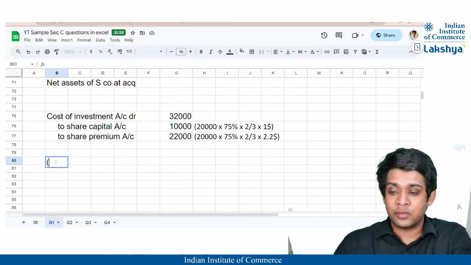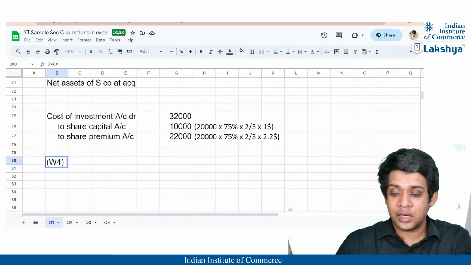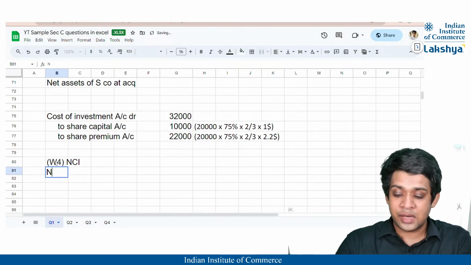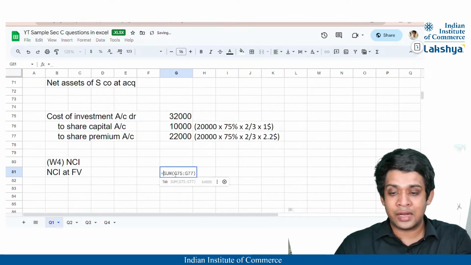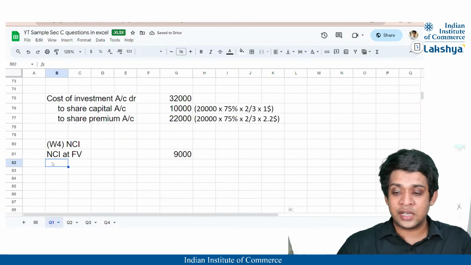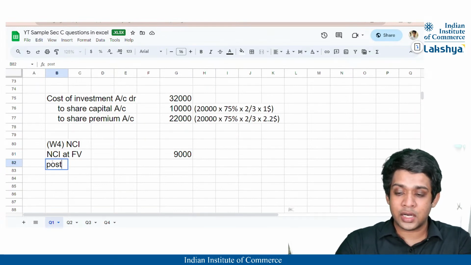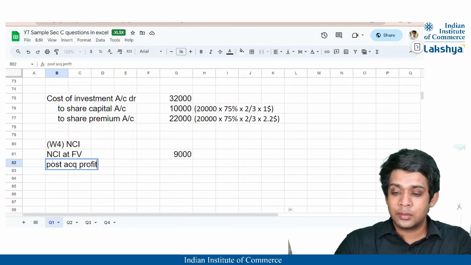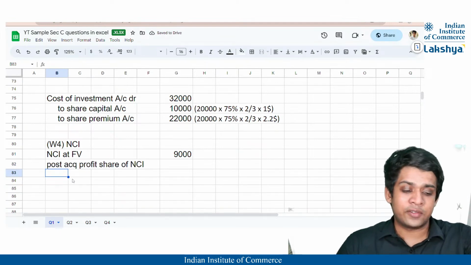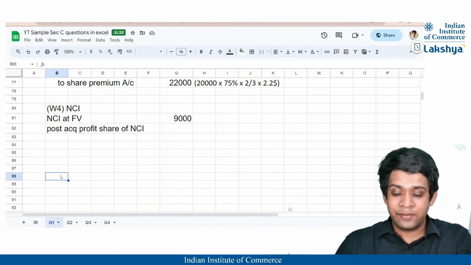Now calculating also the working note 4, that is going to be nothing but non-controlling interest, right? So for a non-controlling interest, guys, we have the non-controlling interest at fair value already calculated. From working note 3, we have that value with us, right? That is nothing but 9,000, correct? Non-controlling interest at fair value. Then from here, we will add certain share of post-acquisition profit share, right? Profit share of NCI. Okay. And thus, after that, if there is anything else to be mentioned as per the adjustments, we will do that. Okay. Just leaving some space for that.